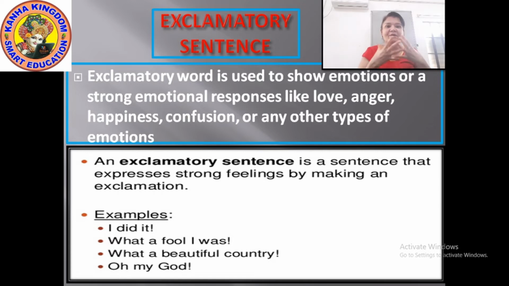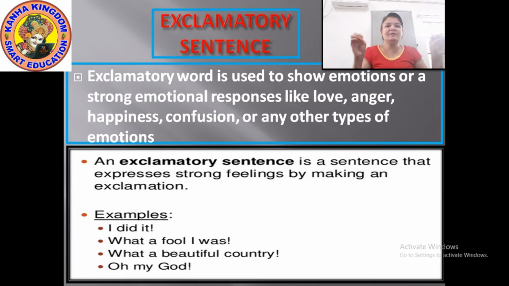You are feeling bad about yourself. Oh, what a fool I was. How could I become such a fool? Right? So such types of sentences are also exclamatory sentences. At that time you have to use an exclamation mark behind it, but not a full stop or a question mark. Okay? What a beautiful country.